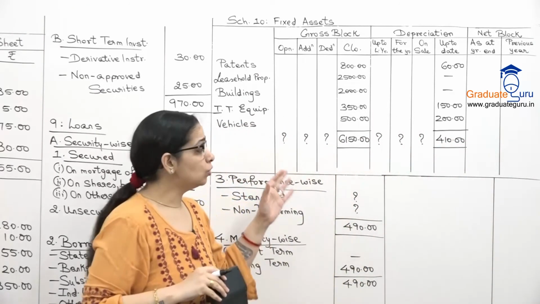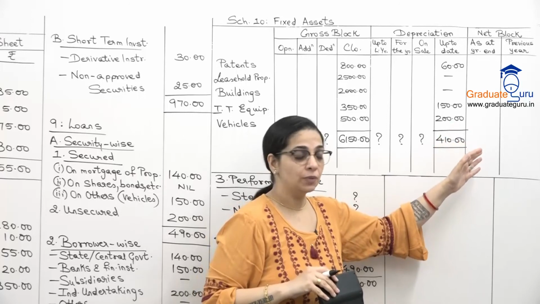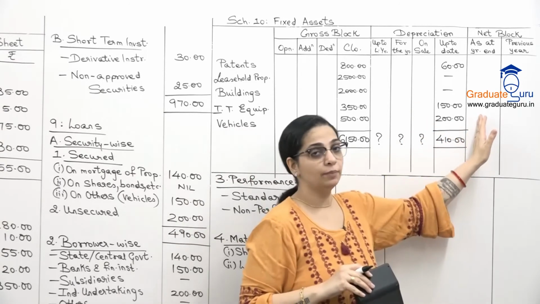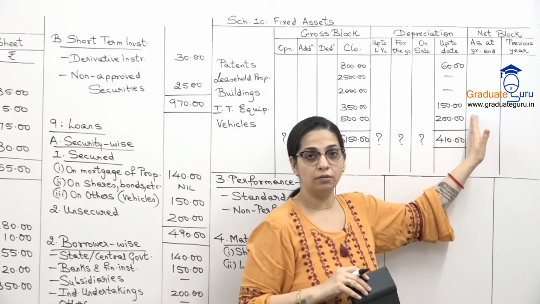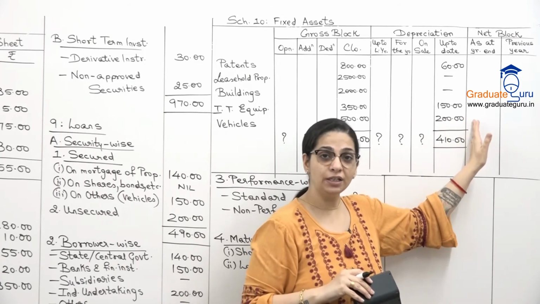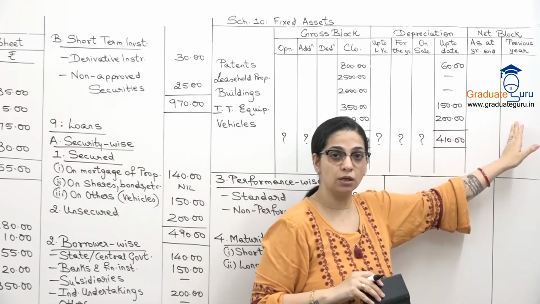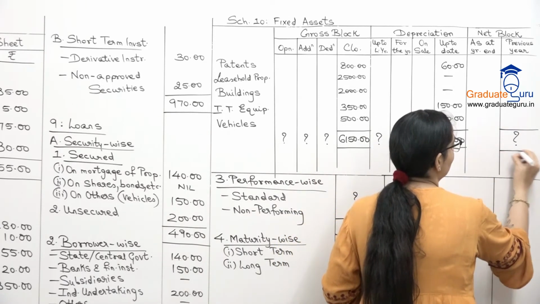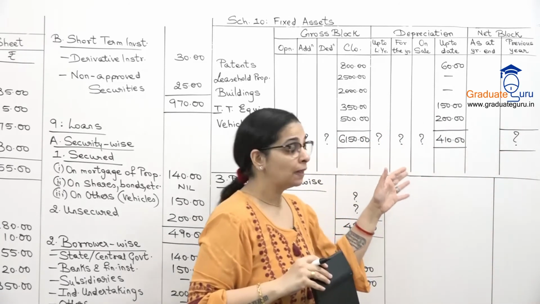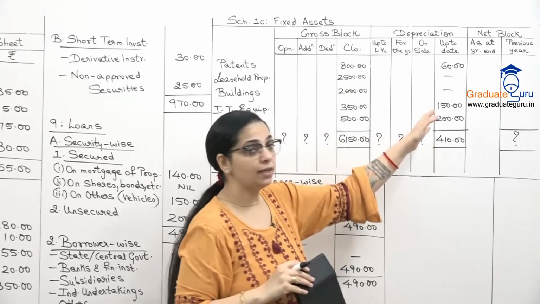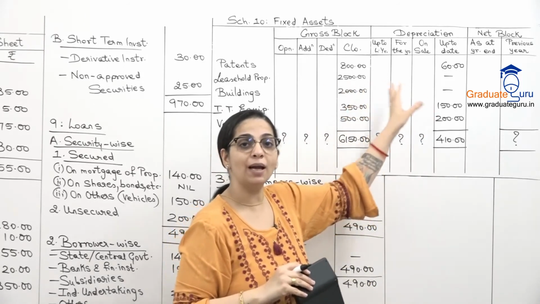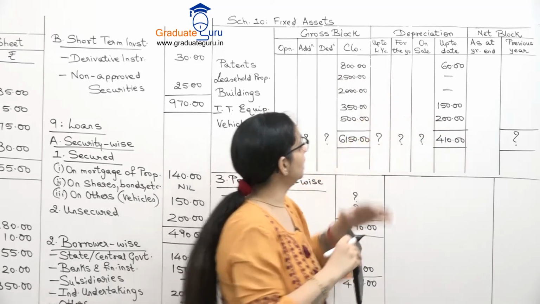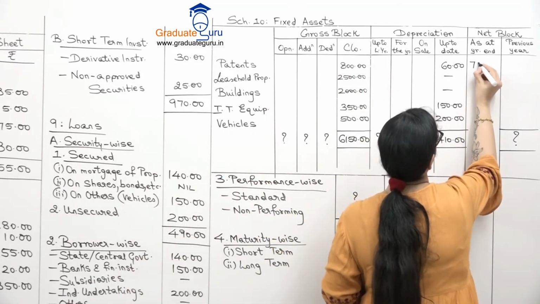Now we need to calculate our net block. So the first column is as at the year end. That means this is our current year column, and this is the previous year. Again, for the previous year I don't know the amounts, so that will simply be a question mark. For the current year, let us find the net block, gross block minus depreciation. So 800 minus 60, we will get 740.